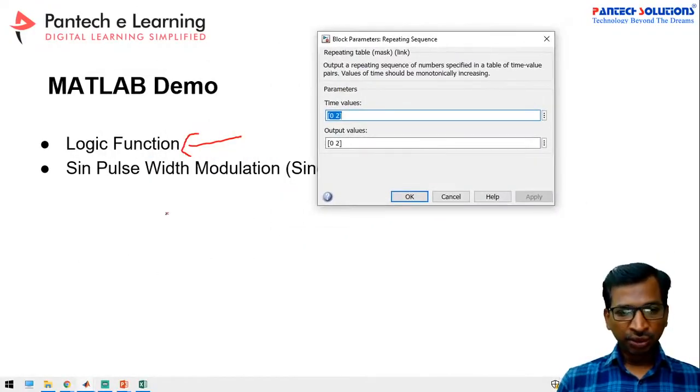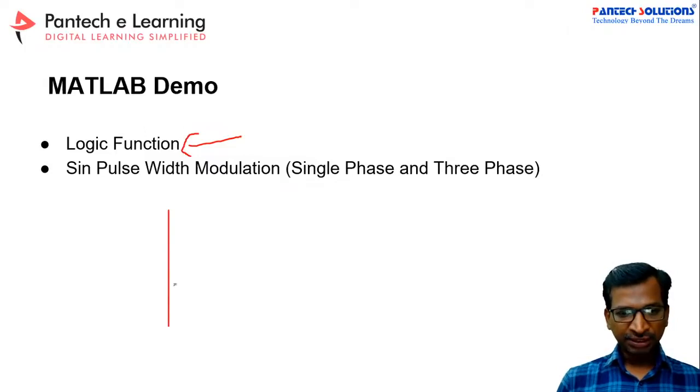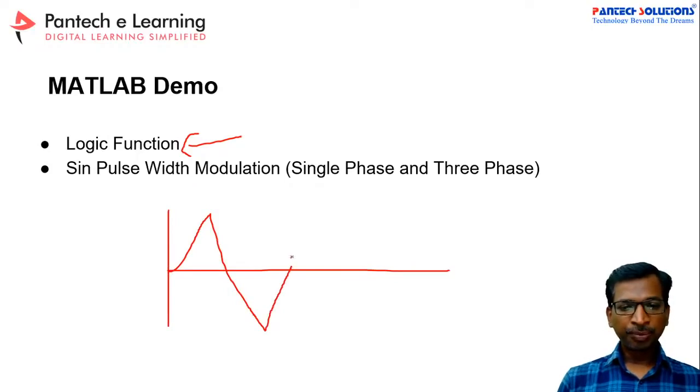Here we are going to take a triangular function. This is the bipolar PWM. So this is 1, then 0.5, and this is 0.75, this is 0.25, and this is the 0 angle.